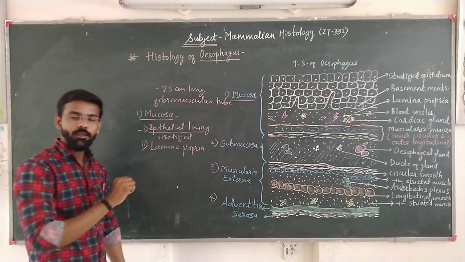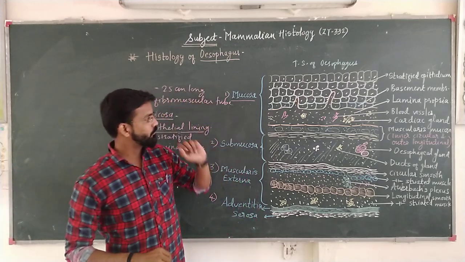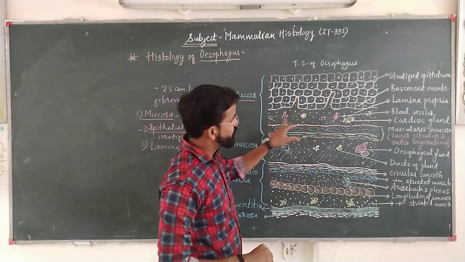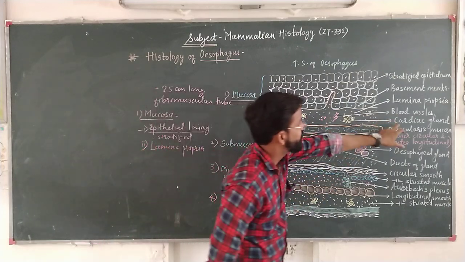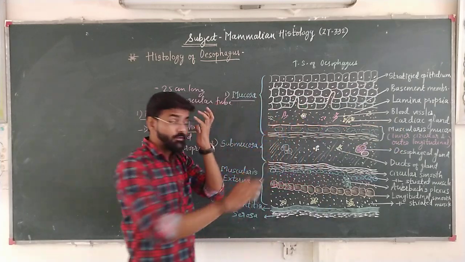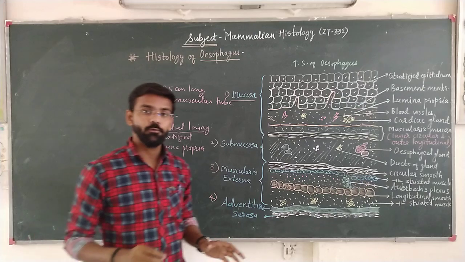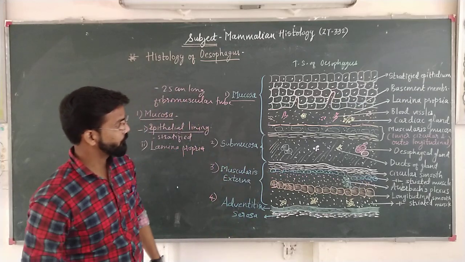This lamina propria is the connective tissue part of the mucosa. In the diagram, we see the structures located in the lamina propria are blood vessels and cardiac glands, right? And this part is covered by connective tissue, that is matrix and other cellular substances.